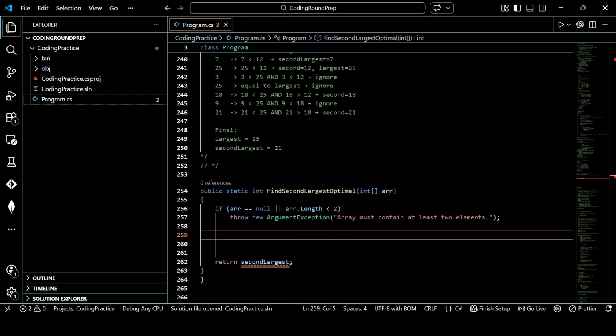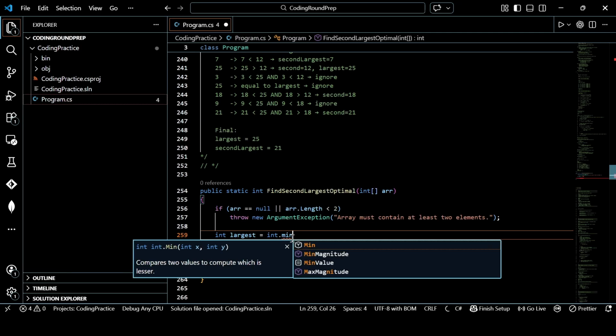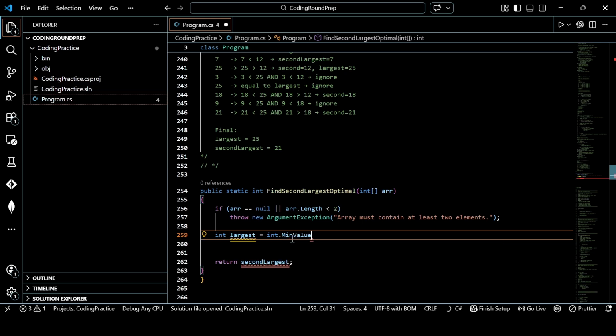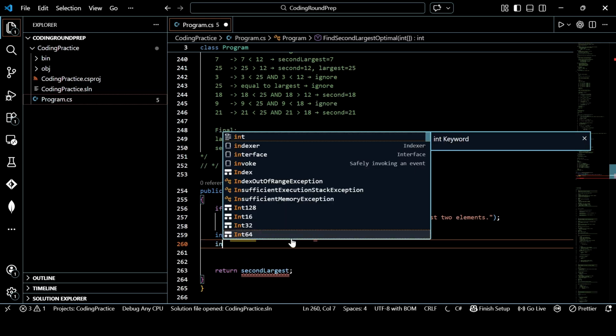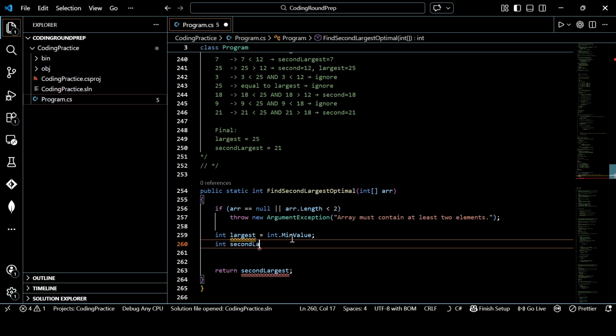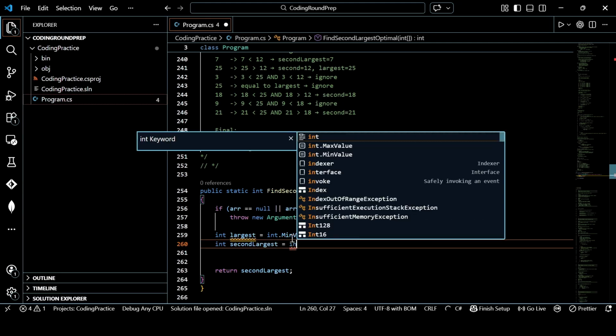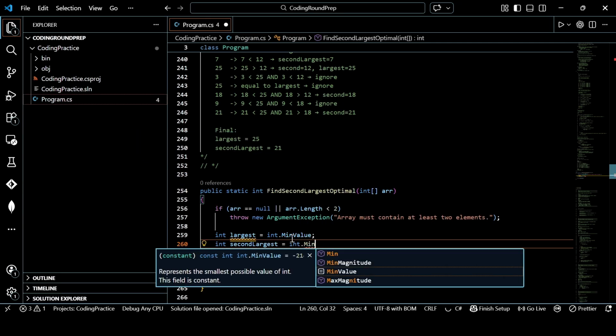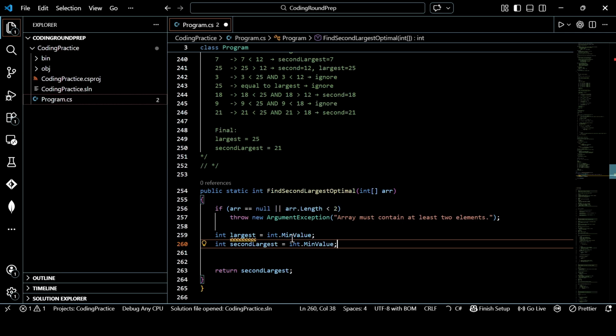Let's start solving this problem. Then you'll have a very clear idea of what we are actually doing. Let's start with creating two variables: int largest equals int dot min value. We are taking the smallest value possible, and then int second largest will also point to the same. So both we have considered as the minimum value since we have not touched the array yet.